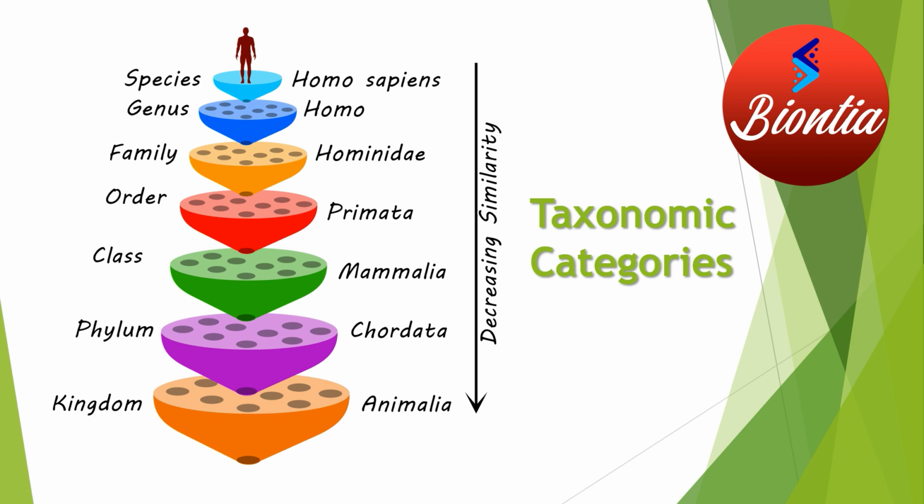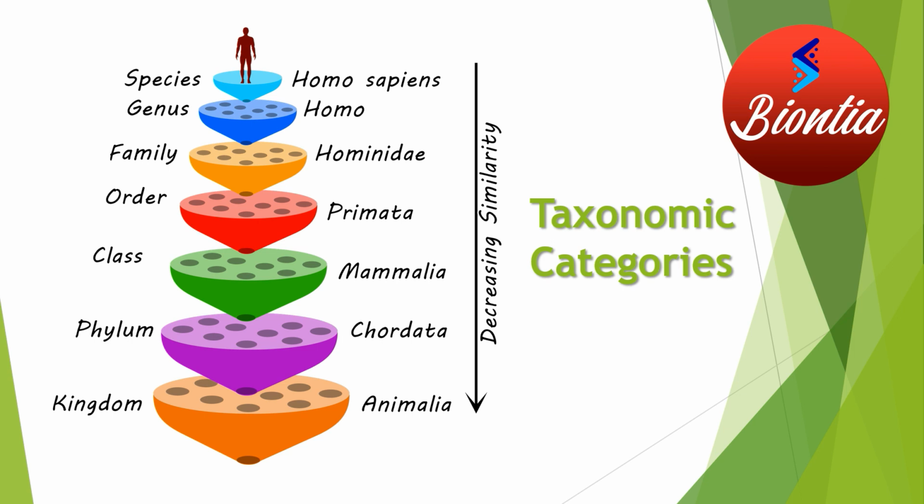Now you have already studied binomial nomenclature. The first part is the genus and the next part is the species, and the species is the smallest unit here. Starting from the smallest unit, we have a species, then comes a genus. Till now it's very easy. This species and genus are members, and different members will ultimately form a family. Members from the family come into an order, and that order will ultimately form the class.